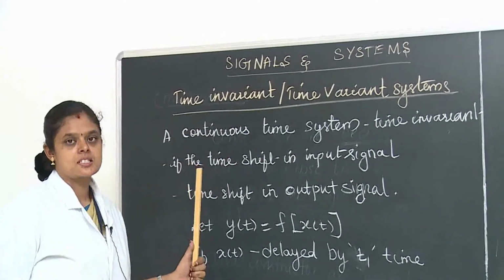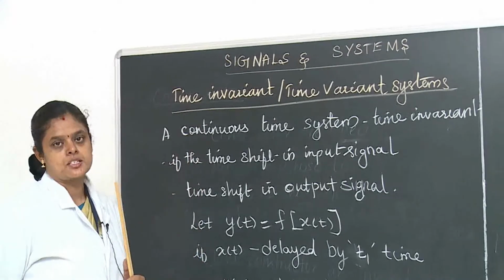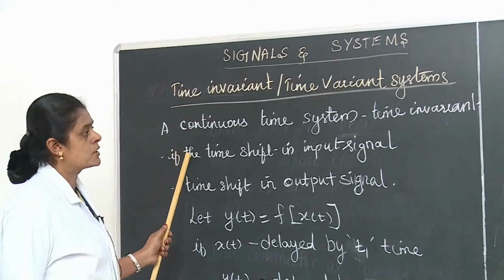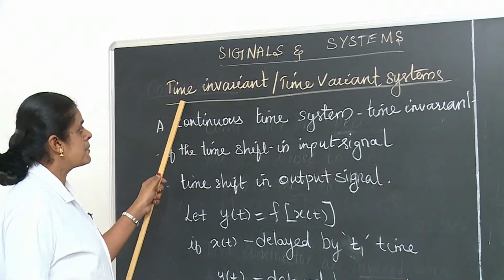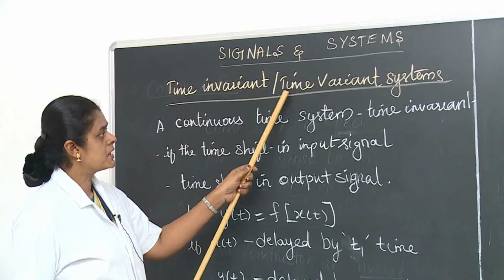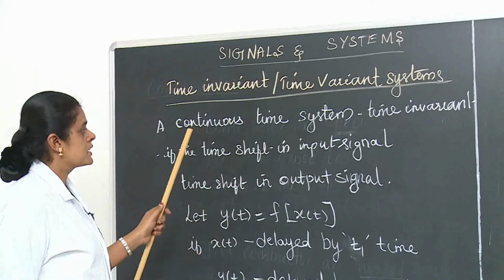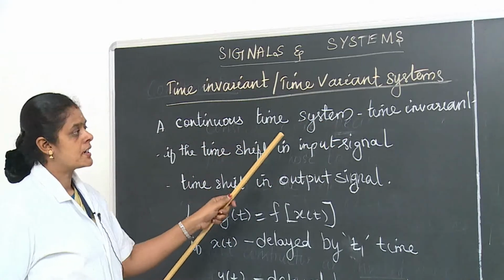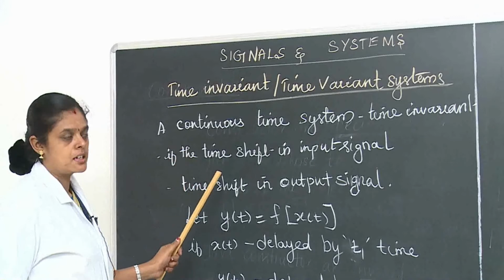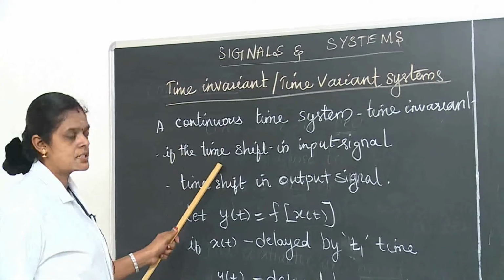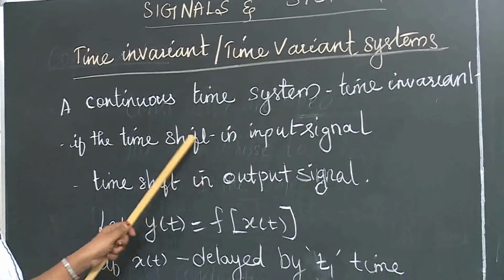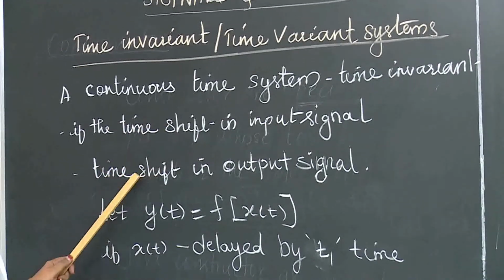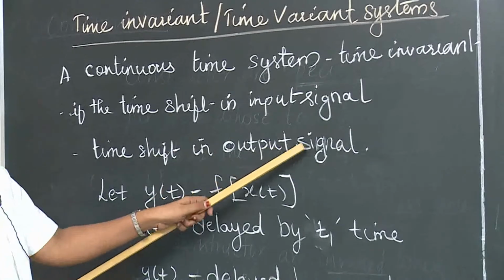In the previous class we discussed static and dynamic systems. This class we discuss the shift invariance property. In this we have two types: the time invariant system and the time variant system. For a continuous time system, if the input signal is time shifted, the output is also time shifted.